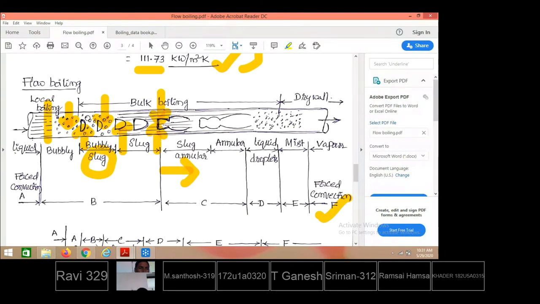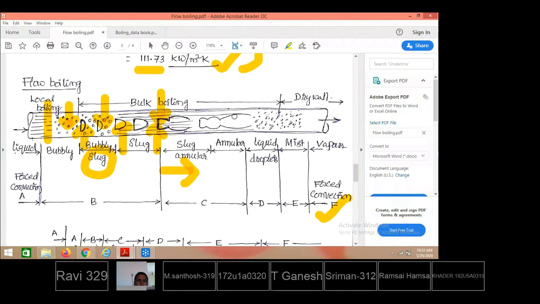Here 10% bubbles, 90% liquid, here 25% bubbles, 75% liquid, here 60% bubbles and 40% liquid, here 70% bubbles, 30% liquid, here 85% bubbles and 10-15% liquid. So like that liquid portion keeps on decreasing.